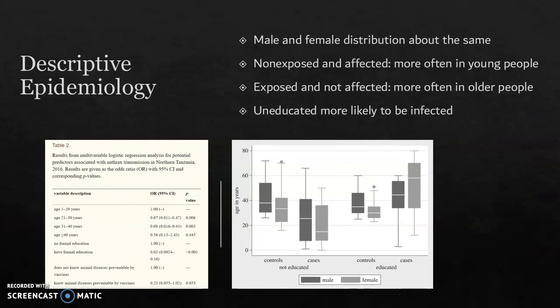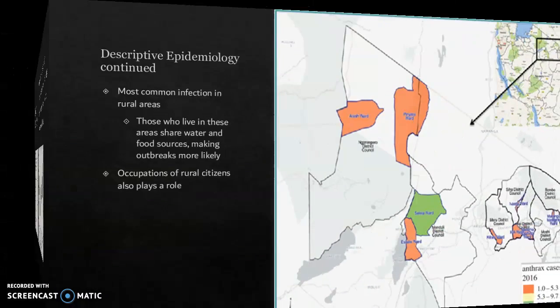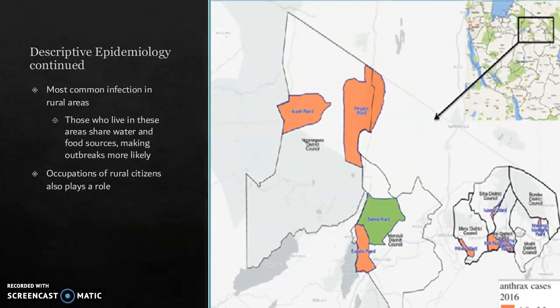Descriptive epidemiology. Males and females were affected at the same rates, and educated people are much less likely to become infected than are uneducated. This is most likely due to the occupations of uneducated people in the population studied. Rural areas have larger amounts of infection because of shared water and food sources. Citizens in rural areas are also much more likely to engage in high-risk activities for anthrax infection.